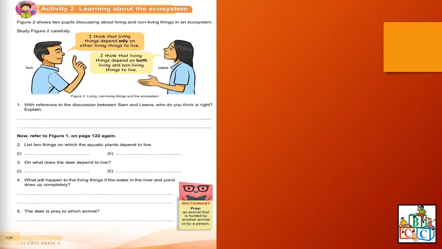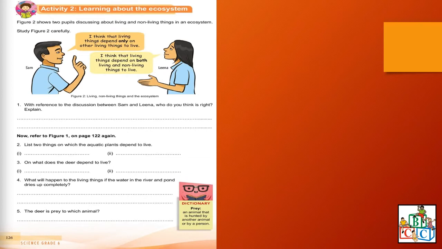I think that living things depend only on other living things to live. I think that living things depend on both living and non-living things to live. So remember, we already saw the different living things and non-living things in our ecosystem. And then we also talked about how living things depend on other living things to live and how living things depend on non-living things also.